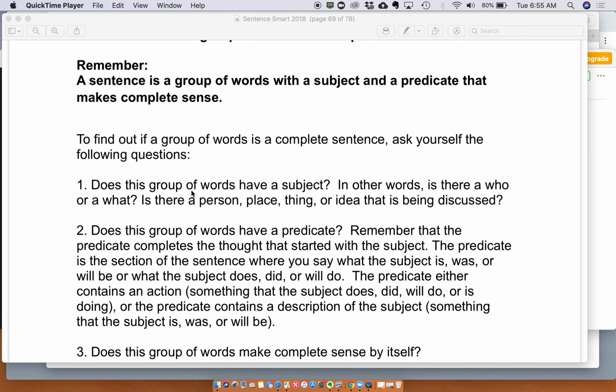Does this group of words have a subject? In other words, is there a who or a what? Is there a person, place, thing, or idea that is being discussed?